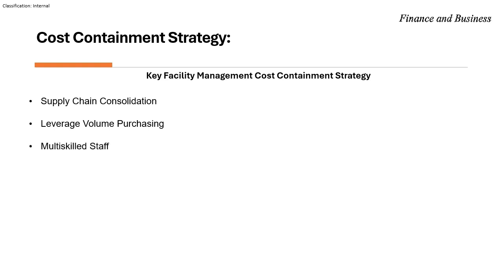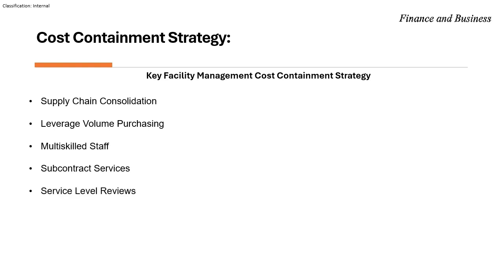Next is multi-skilled staff. By having a multi-skilled workforce, we can reduce overall staffing needs and better allocate resources. For peak times, we can consider temporary staff. Next is subcontract services. We can outsource some services to eliminate markups and achieve cost saving.